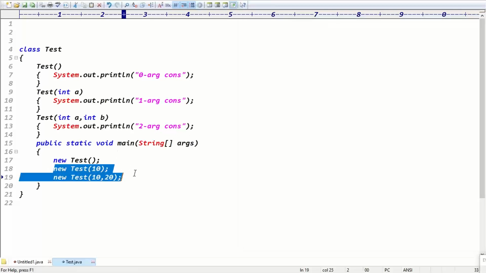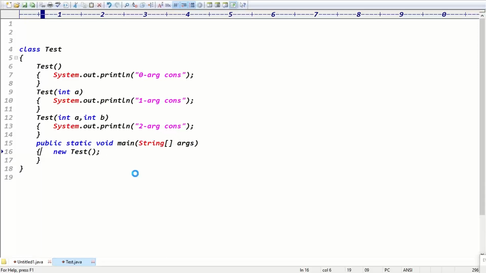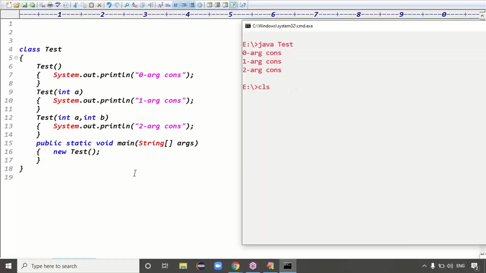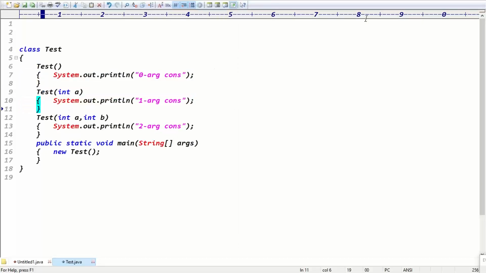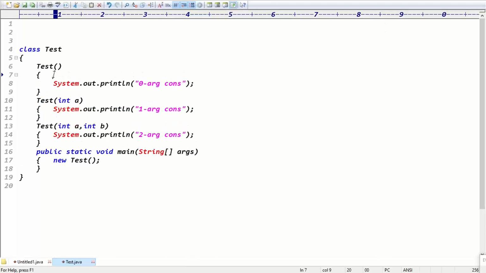But I removed these two lines. I'm just making a new Test. That's it. This line just will get the zero argument constructor, right? We are calling only the zero argument constructor. Then the code is compiled, code executed, zero argument constructor, guys. But the point is, while executing the zero argument constructor, I want to call the one argument constructor. Then tell me, how can we call the one argument constructor while executing the zero argument constructor?